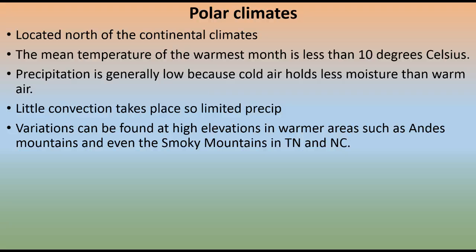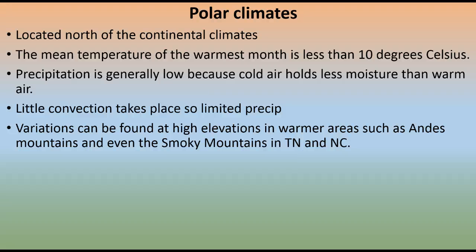You can kind of guess what's going to happen here. This is kind of opposite of tropical climates. They're located in the north of continental climates, at least in the northern hemisphere. The average temperature of the warmest month is less than 10 degrees Celsius, so it doesn't get very warm. Generally, the precipitation is low because, remember, cold air does not hold as much moisture as warm air, and you need moisture for precipitation. There's not much convection taking place, so you have to have that lift in the air to get the precipitation, and since there's not that much warm air, you don't get that lift.